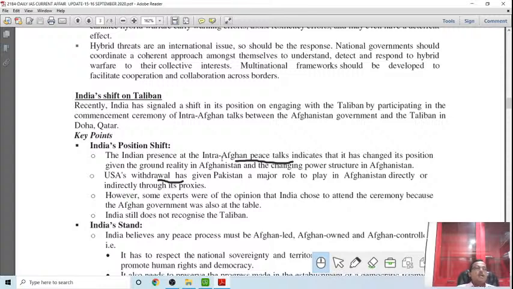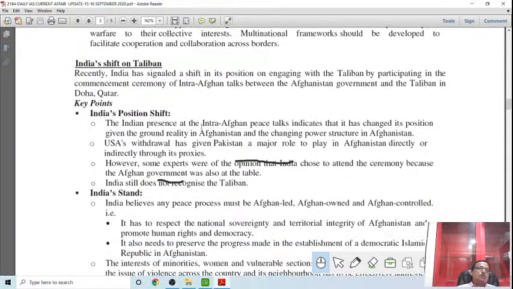But recently, realizing the ground reality, India signaled a shift in its position on engaging the Taliban by participating in the commencement ceremony of the intra-Afghan talks between the Afghan government and the Taliban at Doha in Qatar. Since the Americans withdrew from Afghanistan, it is going to be a much more volatile situation.